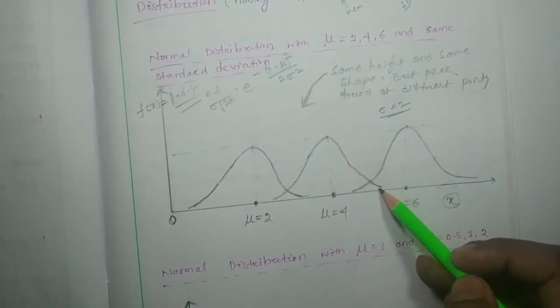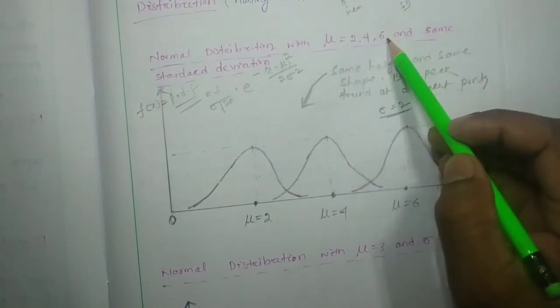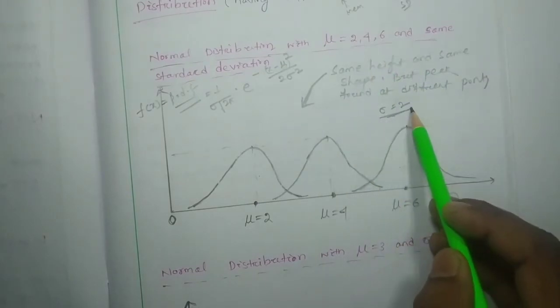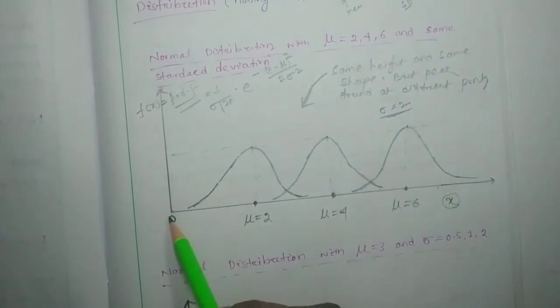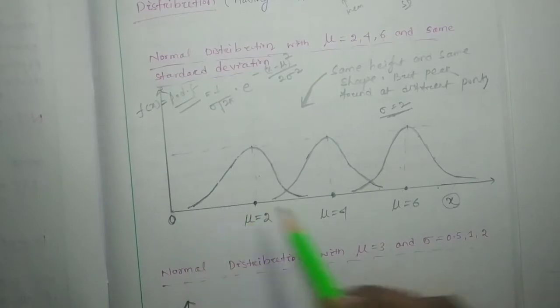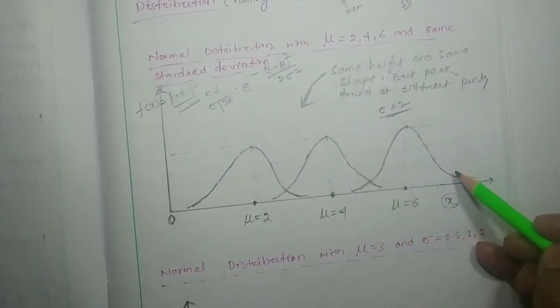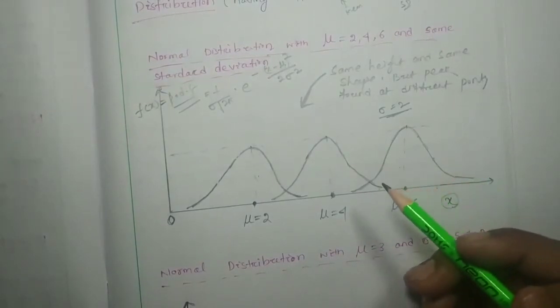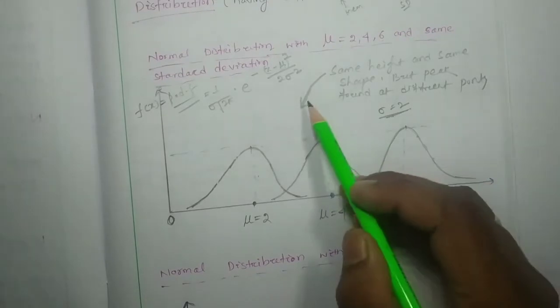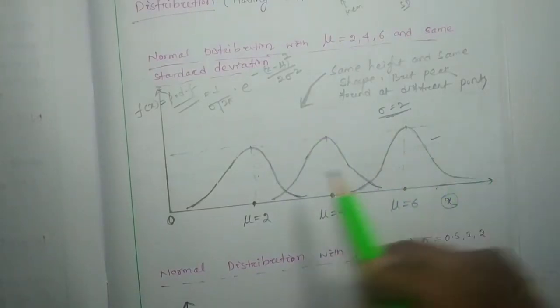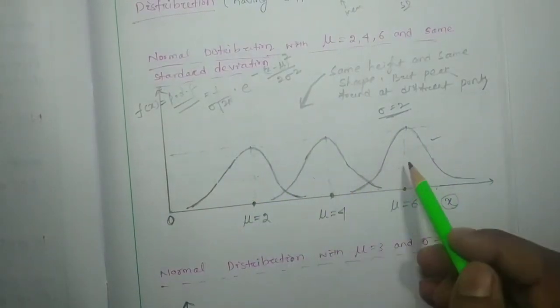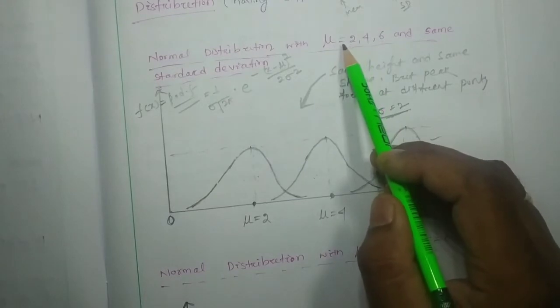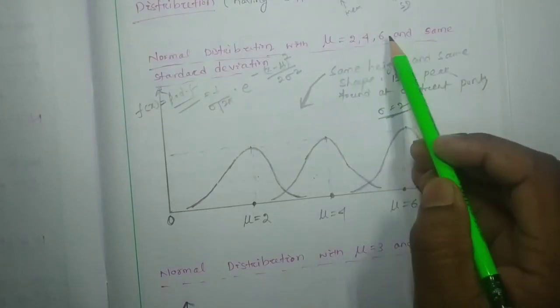Then by considering mu equal to 6 and sigma equal to 2, if I vary the x value, I automatically get this curve. If you do this roughly, you can find this curve for mu equal to 2, 4 and 6.